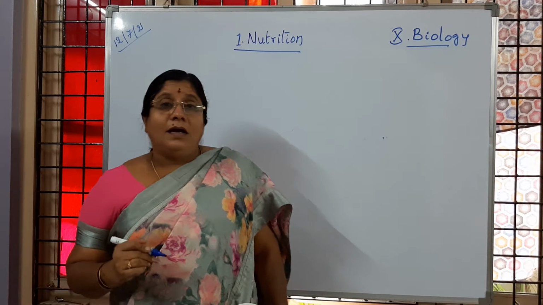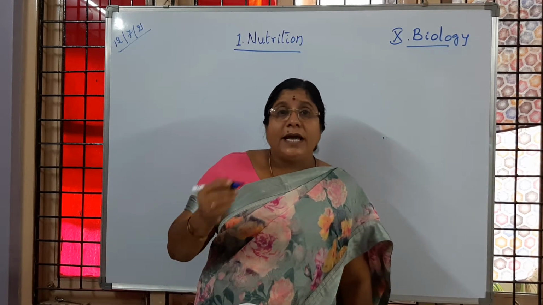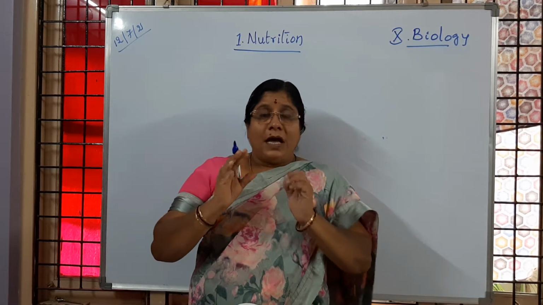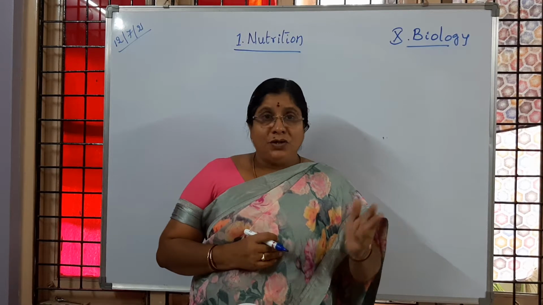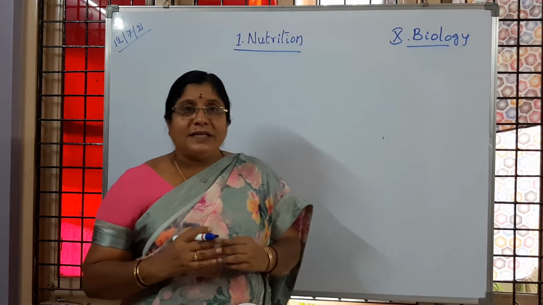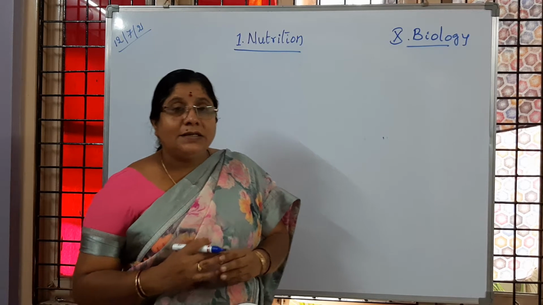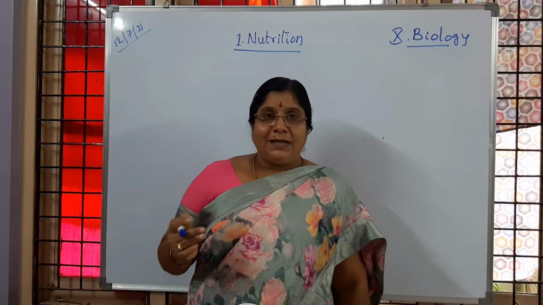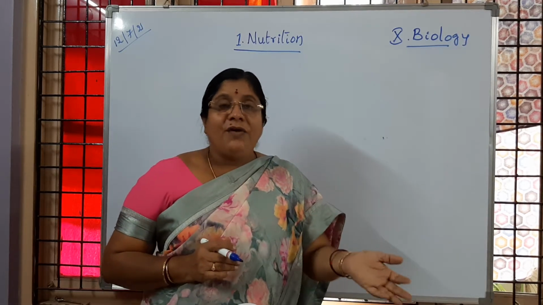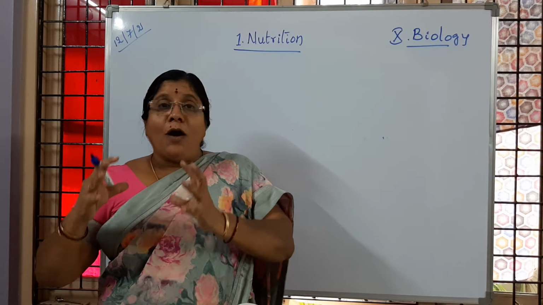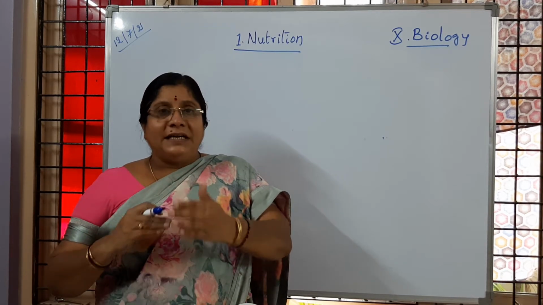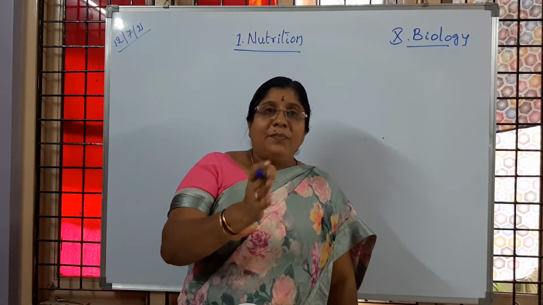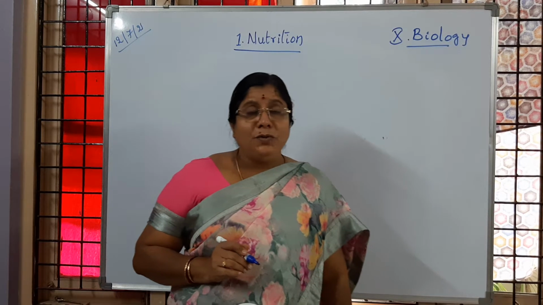So you know the different types of food items that we are going to consume. Some organisms take only a liquid diet, some take only plant products, and some consume both plant as well as animal products. Some organisms take a simple form of food, and some take a complex form of food which has to be simplified. Have you followed, children?